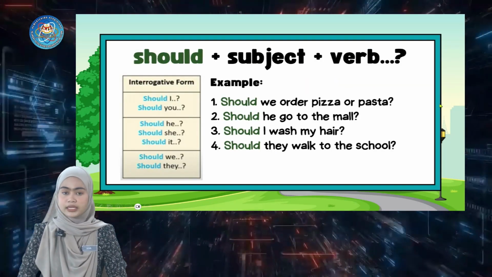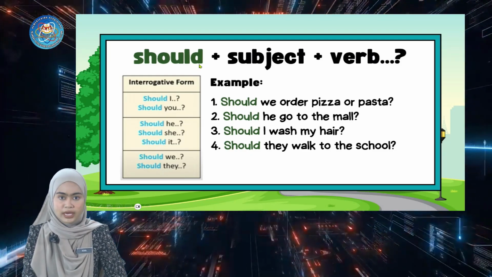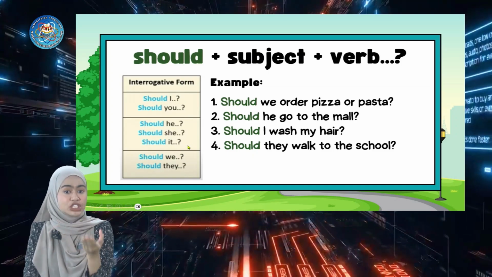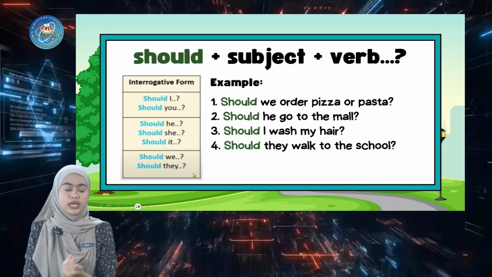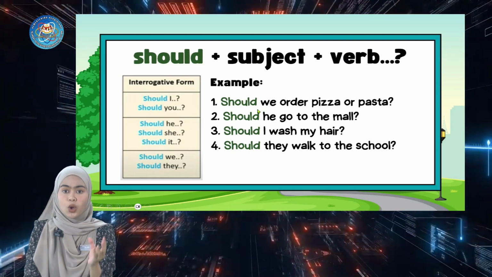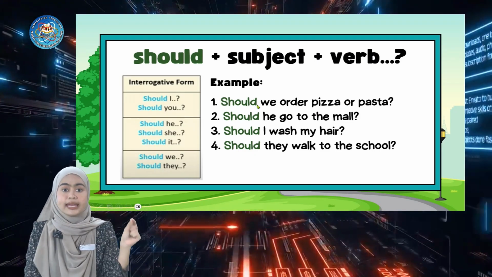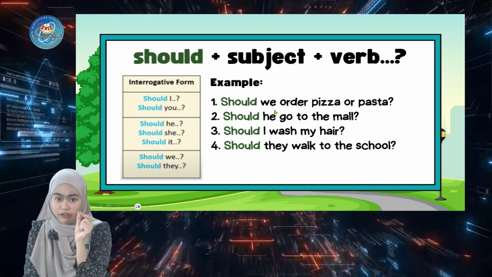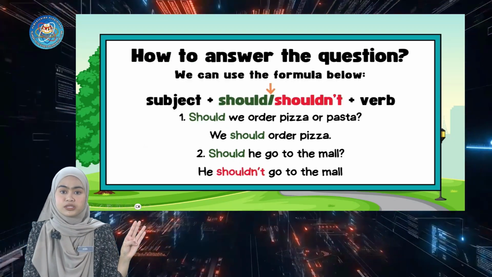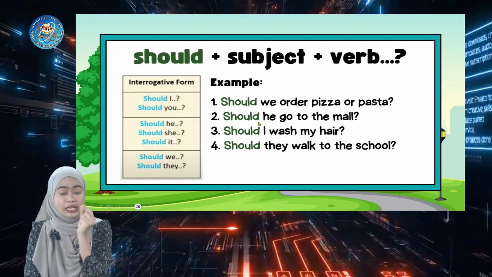Let's see the following examples. These are the interrogative forms of how we can use should in a question: should I, should you, should he, should she, should it, should we, should they. Should we order pizza or pasta? Should must come in front of the sentence, then we add the subject, and then the verb, which must be in its original form, the same as how we used it in the sentence just now.